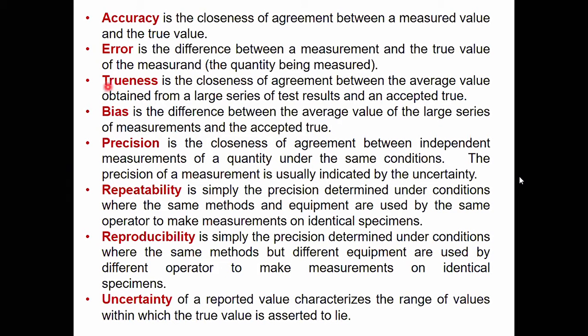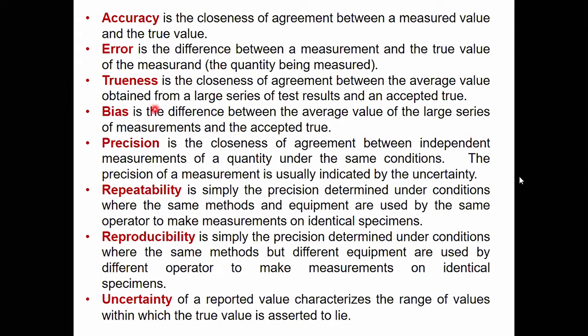Trueness is similar to accuracy, but accuracy is for an individual reading. If you measure 10 times, you will find 10 accuracies, one for each measurement.